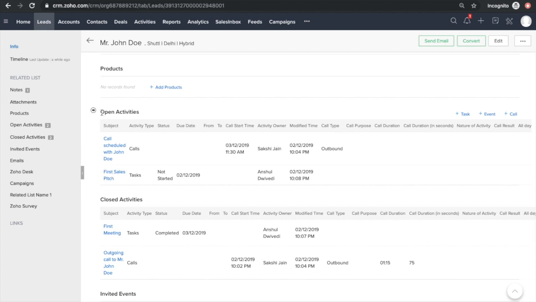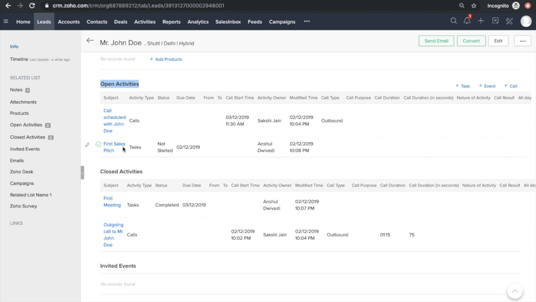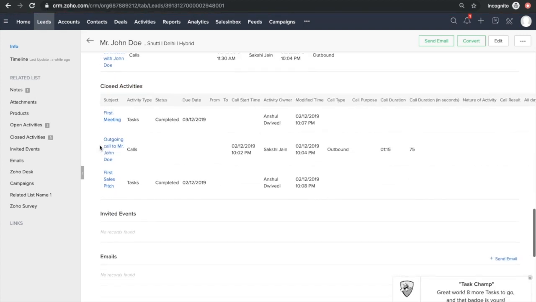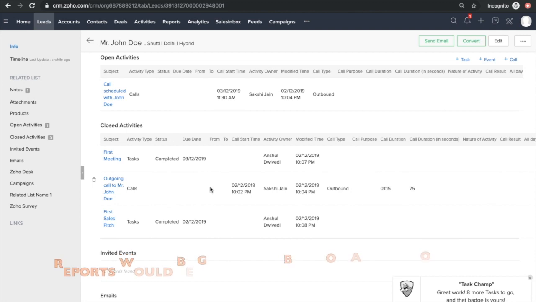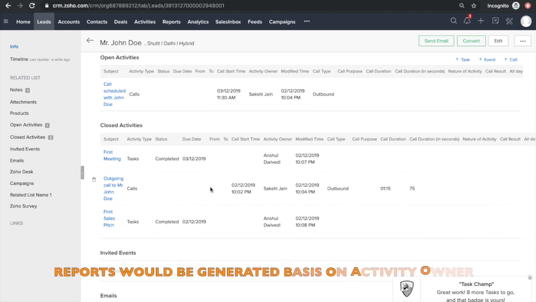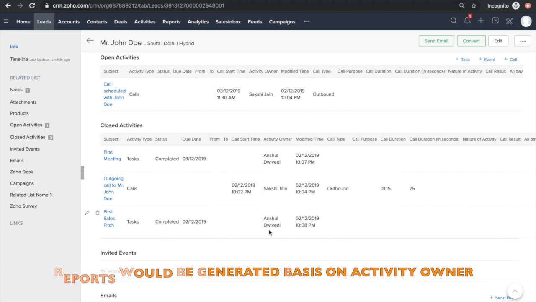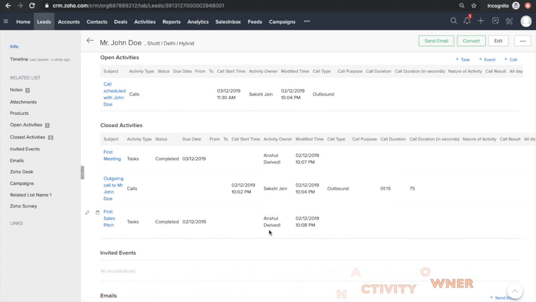So as you could see under open activities, it's under Anshul's name, and say again the time has come and Anshul simply clicks on this checkbox and again it's moved to the close activities, and all these activities which are created by Anshul or Sakshi, whosoever is the owner would be marked under them. So if I see the report, I could actually see that Anshul has done 2 meetings. It would be auto reflected there.